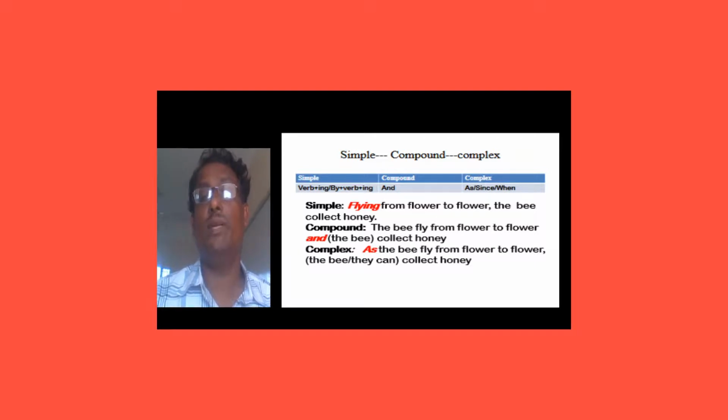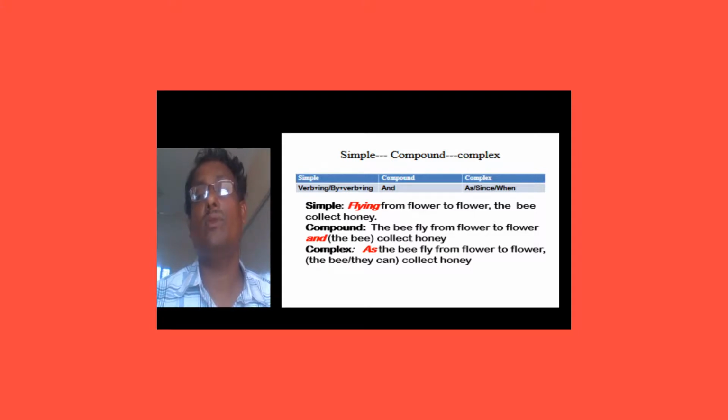As the bee flies from flower to flower, the bee or they collect honey. In a complex sentence, the subject in the two parts should be taken. The main thing here is that flying is given red mark, and in the complex sentence "as" is also given red marks. Here we say that from compound to complex we avoid and use comma marks there, and at the first of the first clause we use "as".